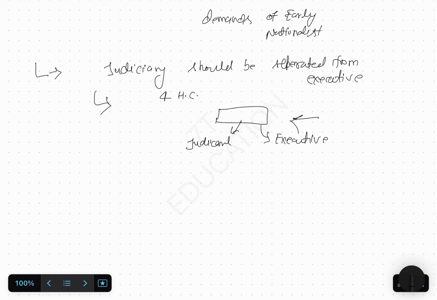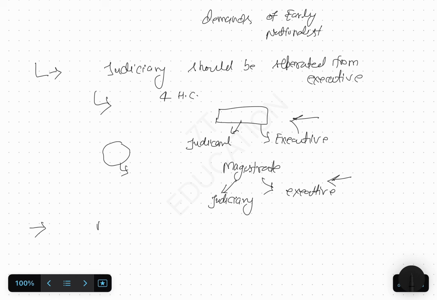Like if you look at present day, a magistrate has some power related to the judiciary, and also some power related to the executive. So due to not having a high court and proper judicial system, the same body was performing judicial and executive power. So early nationalists were demanding from the government that there should be separation of judiciary and the executive.